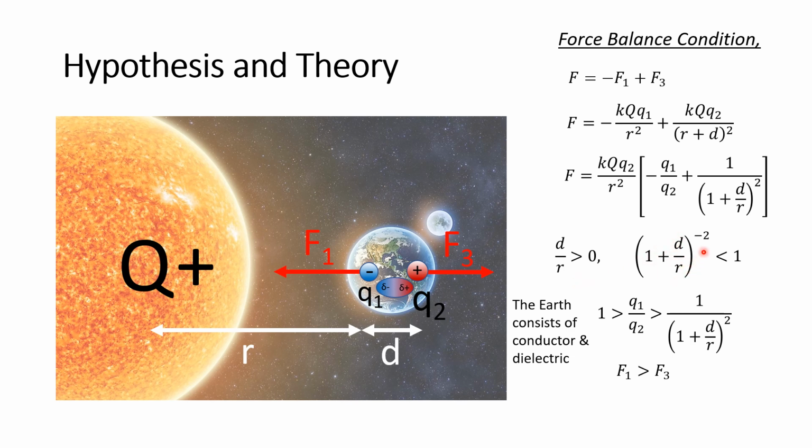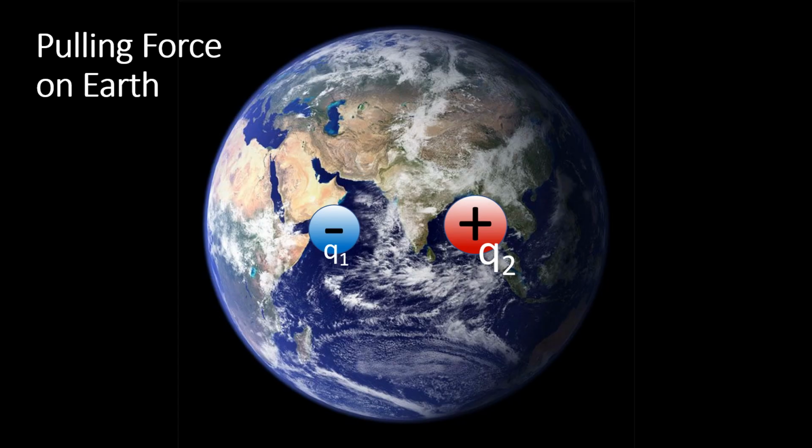Therefore, this term is always less than 1. The Earth consists of conductor and dielectric, so Q1 over Q2 is less than 1 and always more than this term. Therefore, the force F1 is always larger than F3. So the resultant force is the pulling force on Earth.